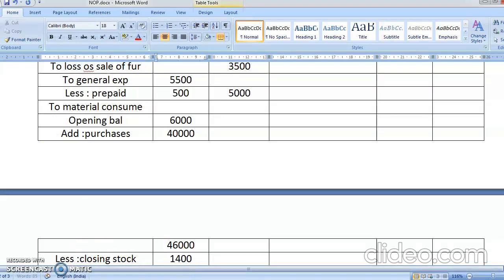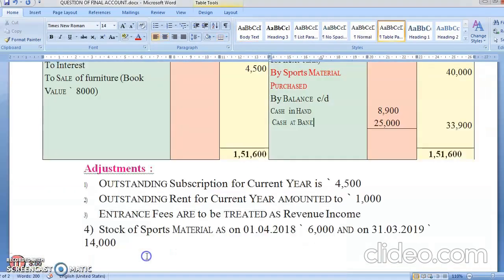Closing stock was 14,000. So this comes to 32,000. Okay, see here, 6,000 were opening, 40,000 was purchase, and 14,000 was closing stock.